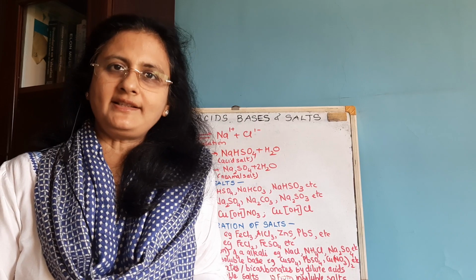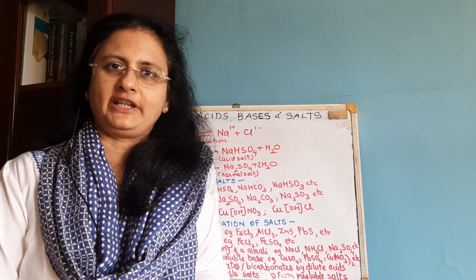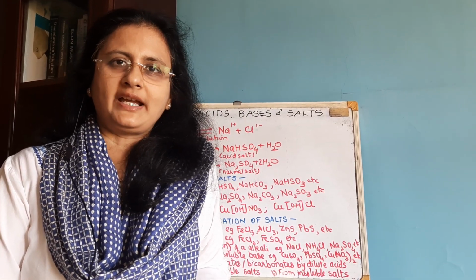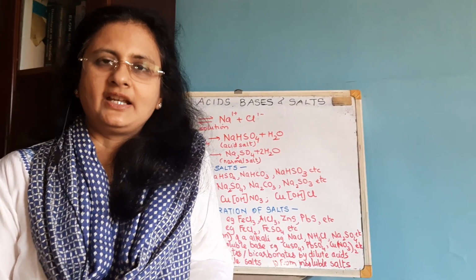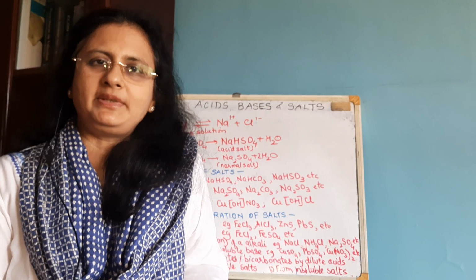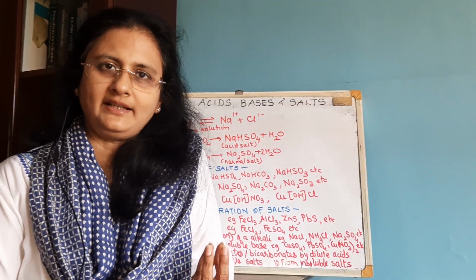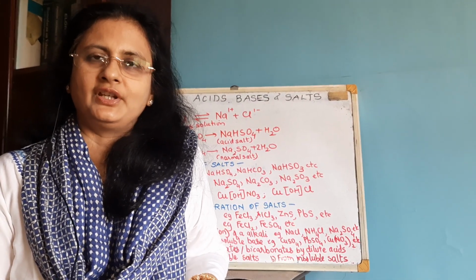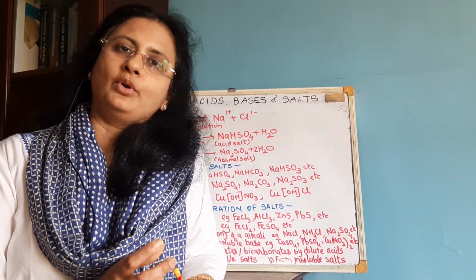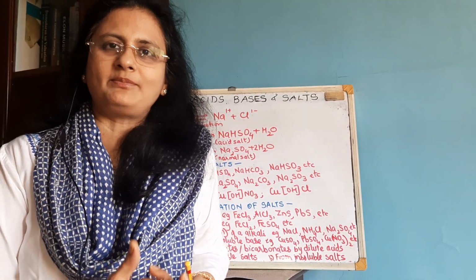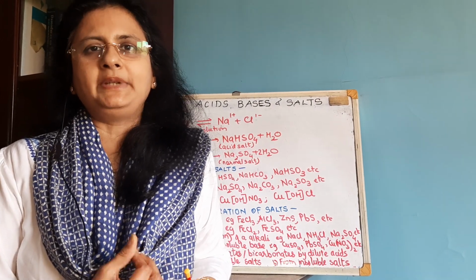So if it is a dibasic acid, like sulfuric acid, it has 2 hydrogen ions. Now when only one of the hydrogen ions is replaced by the metal, like from sodium hydroxide, the sodium will replace the hydrogen. Then it is called a partial replacement. And when both the hydrogens are replaced by the metal, it will be a complete replacement.